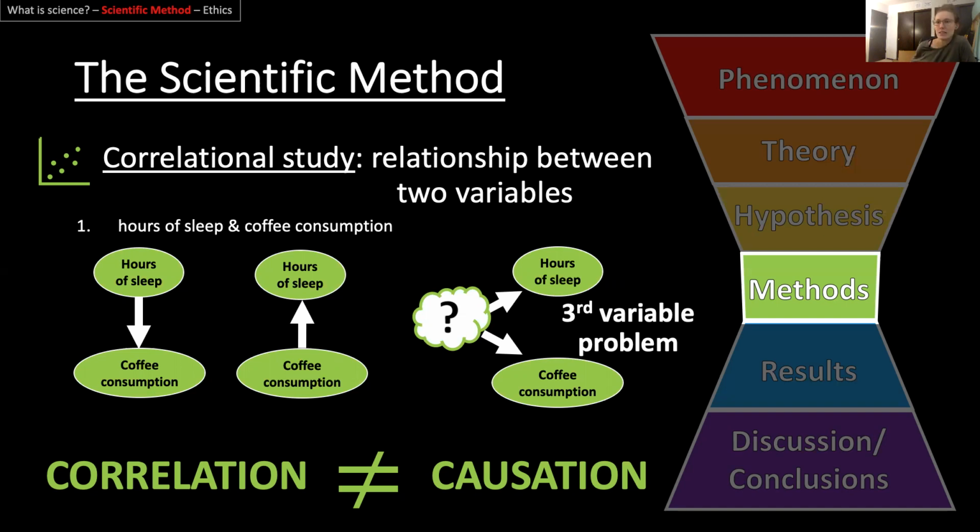Or there could be a third thing that's leading to both of them. Maybe take a second and pause and think about what other factors might be at play. Ones that I came up with: maybe how much workload you've got. If you have a lot of work to do, maybe that leads to more coffee consumption and less sleep. Or how stressed you are, likewise. Some external factor might actually be driving both of those things. So the two variables themselves aren't actually directly causing each other. So correlation is not causation.